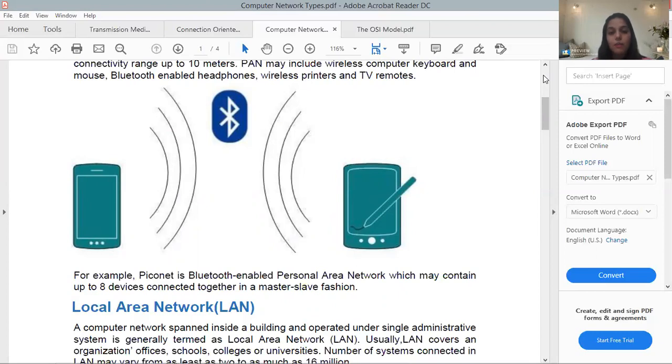Master slave fashion here means one device acts as a master and all other devices are connected as slaves and follow the instructions of the master device. So Piconet is the network used in Bluetooth methodology, and in a Piconet, 8 devices are connected with each other. So all this is about the PAN.